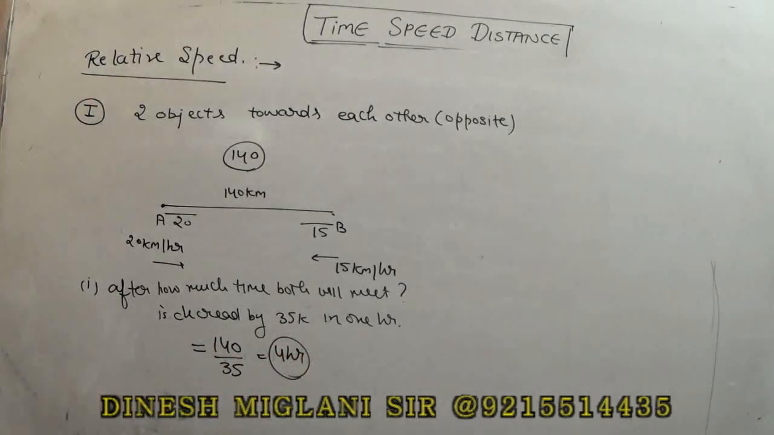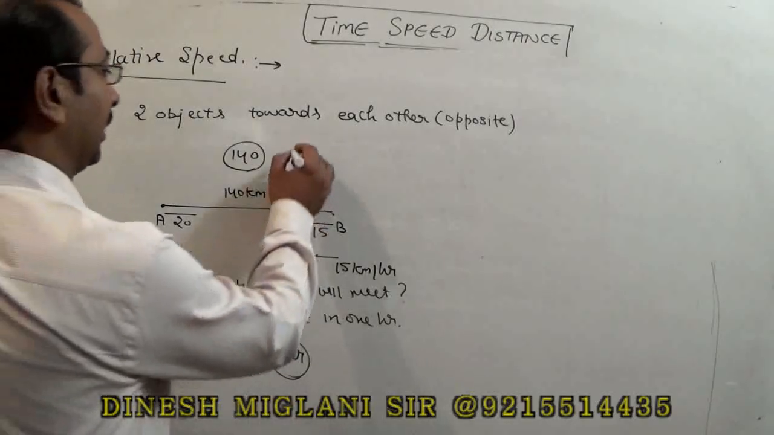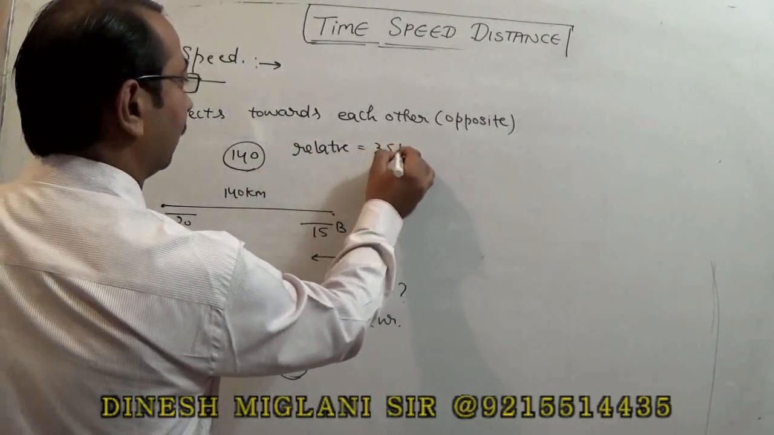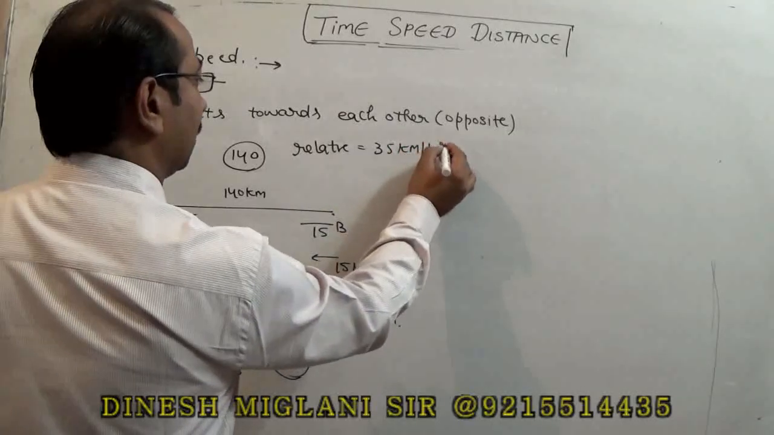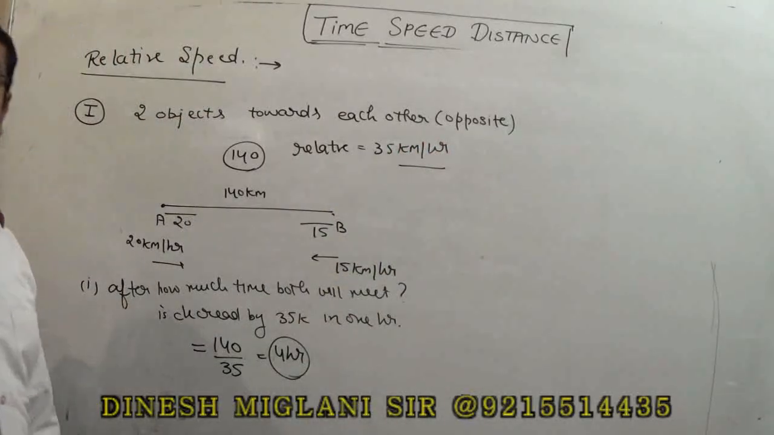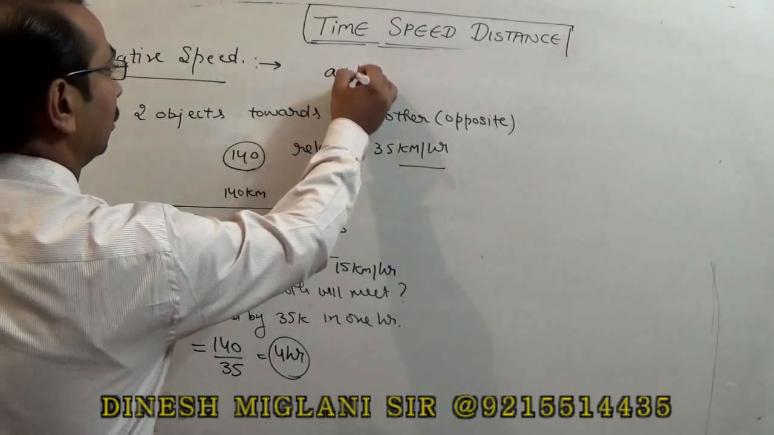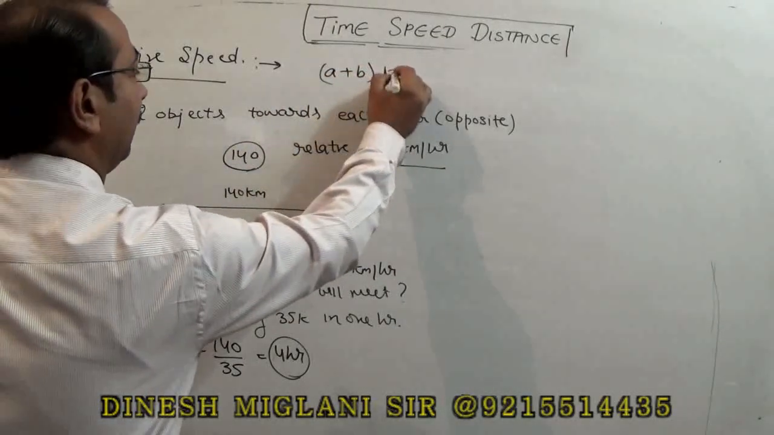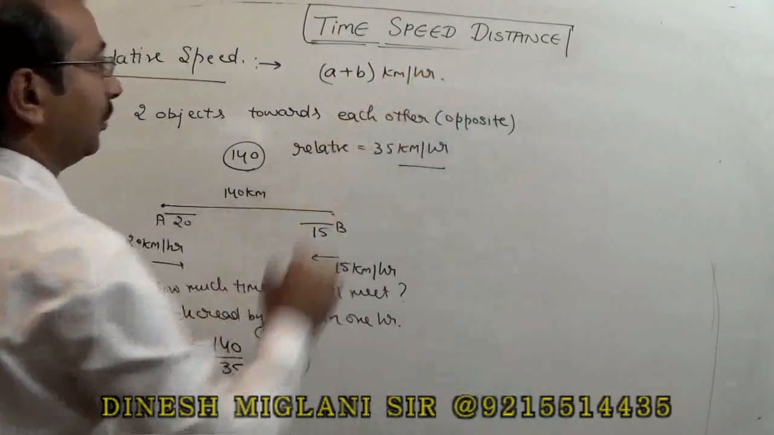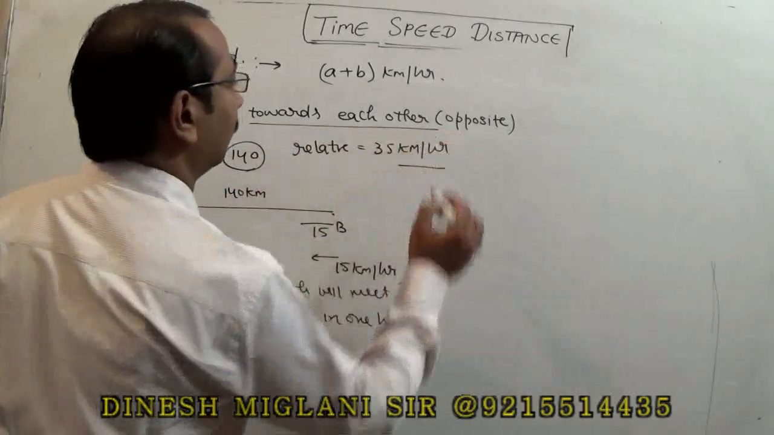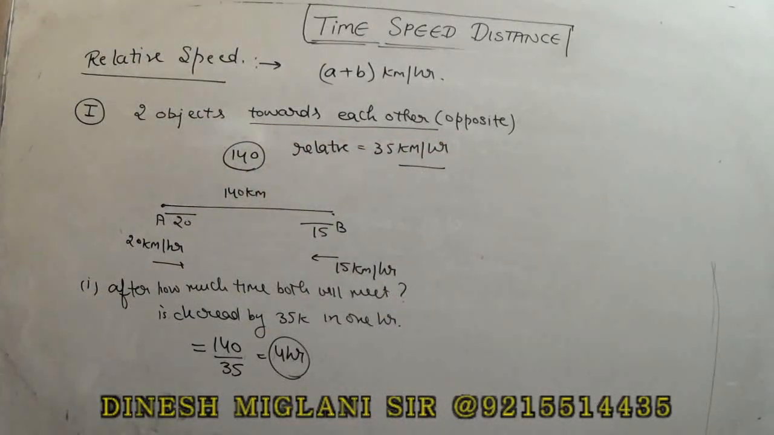Now this 35 km per hour is taken as the relative speed. What do you mean by this? When two persons move in opposite direction, we take the relative speed as A plus B. Suppose the speed of the first person is A and the speed of the second person is B, we take the relative speed as A plus B km per hour when they move towards each other or when their directions are opposite.